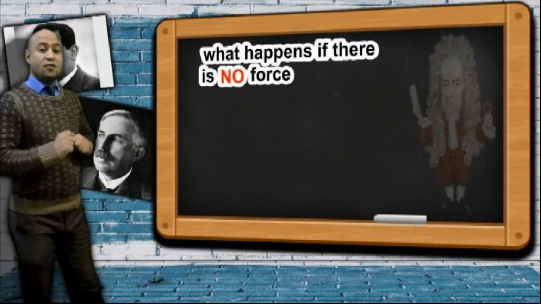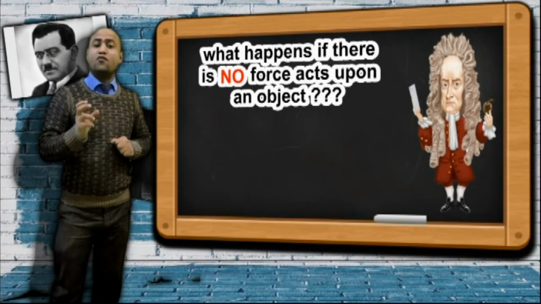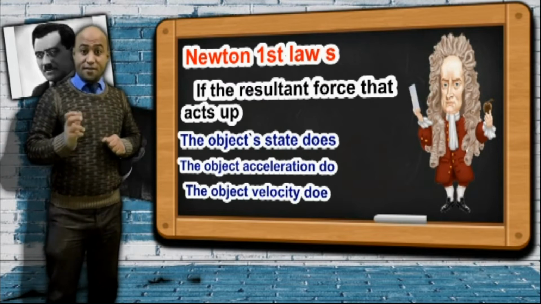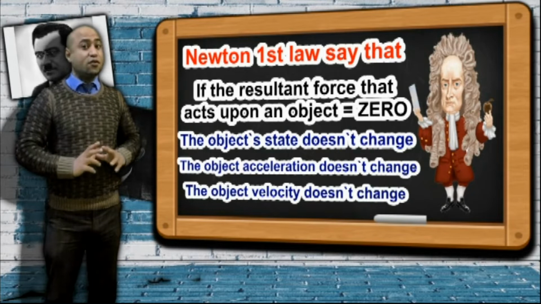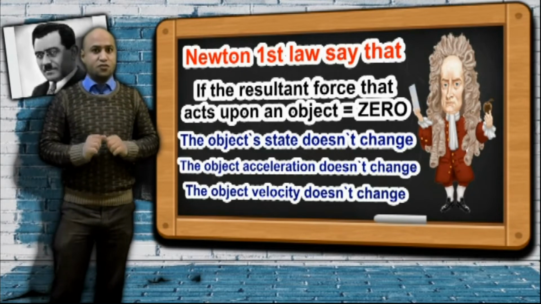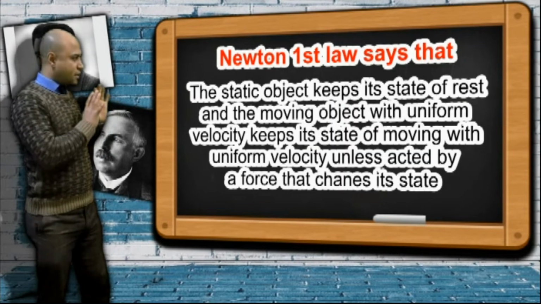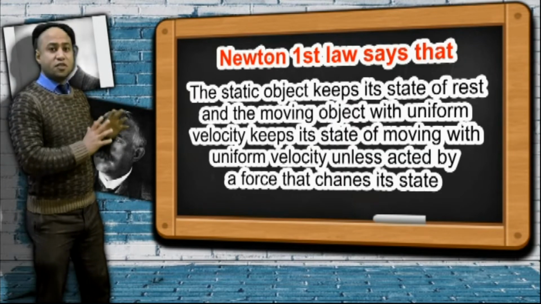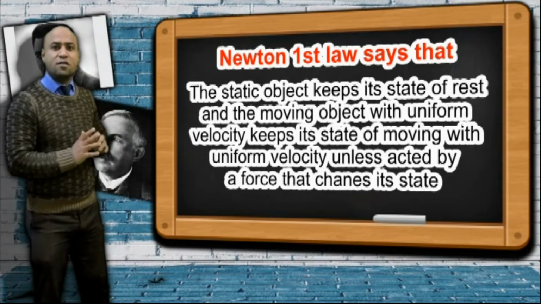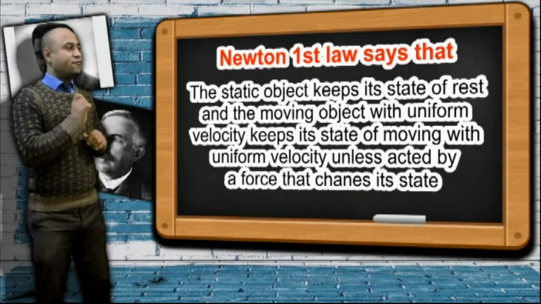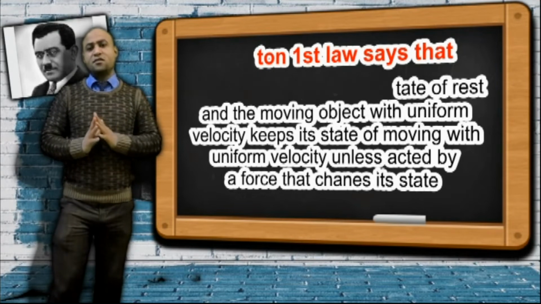Again, Newton's first law answers the question, what happens if there is no force acting upon an object? Newton said that the object state doesn't change, its acceleration doesn't change, its velocity doesn't change, or its direction. So Newton's first law says that the static object keeps its state of rest, and the moving object keeps its state moving with uniform velocity or constant velocity unless an external influence called force acts upon it. Okay, this is Newton's first law.